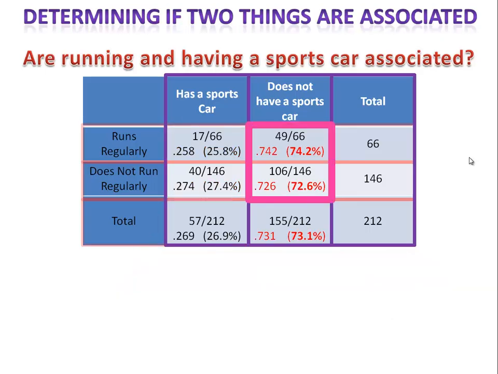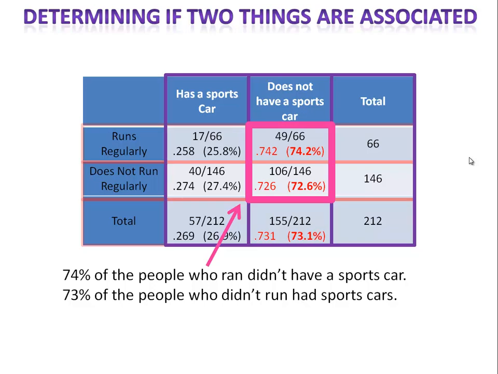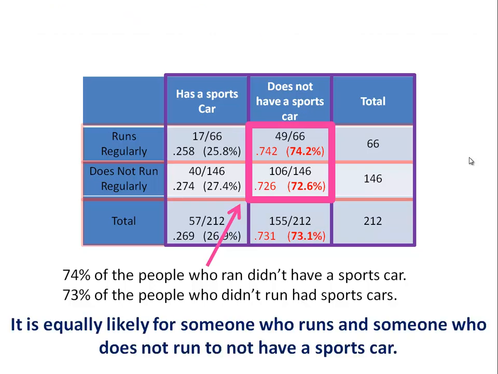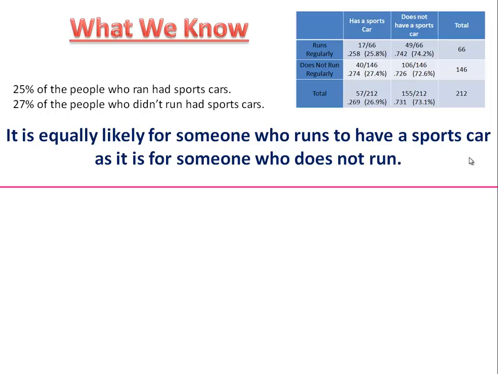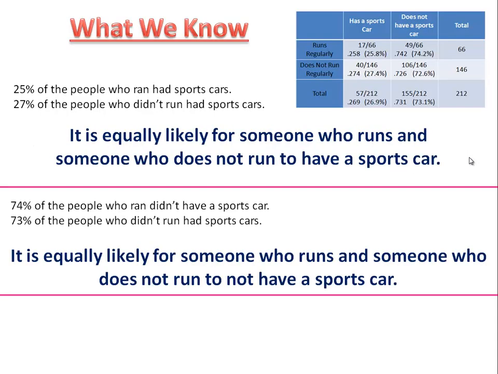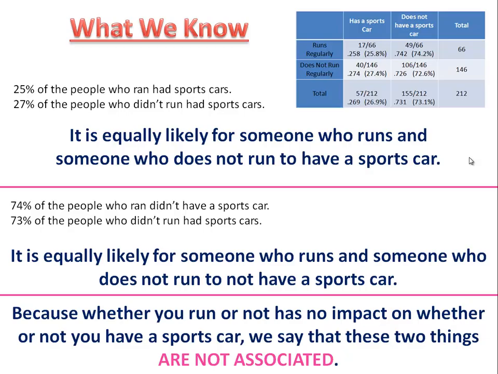These are people who do not have sports cars. In our survey, 74.2% of people who run regularly do not have sports cars. And of the people who do not run regularly, well, 72.6% of them do not have sports cars. It seems pretty equal. There's not a big change. Because there's not a big change in either of those categories, we can say that these two things, running and having a sports car, are not associated. If the numbers were significantly different in those columns, then we'd have an association.